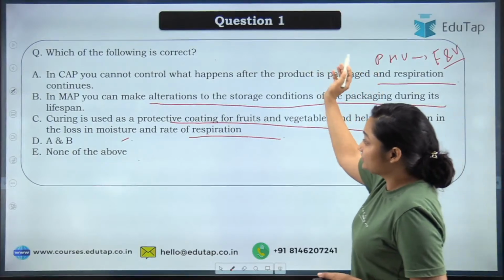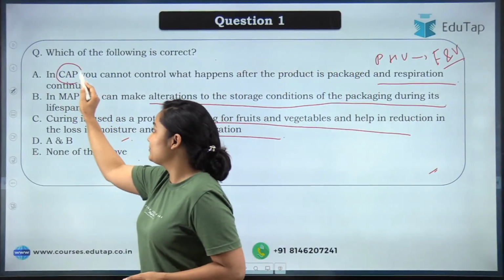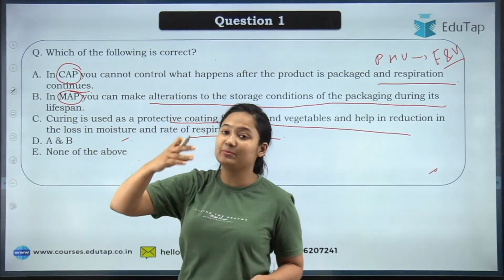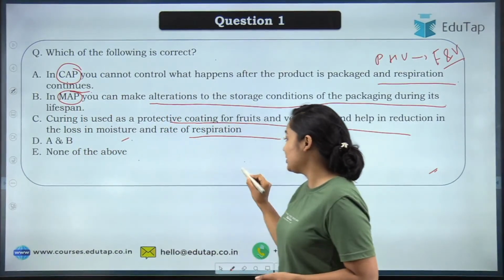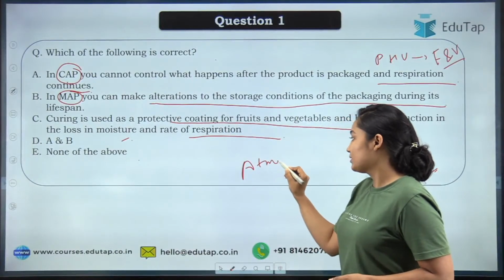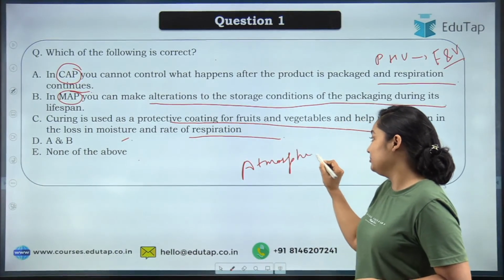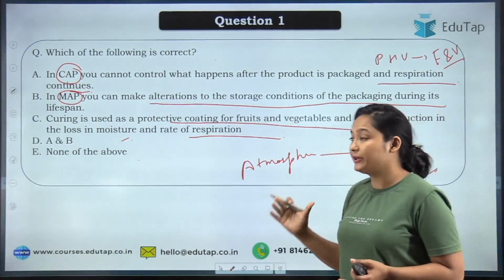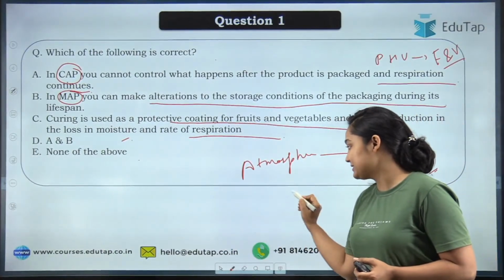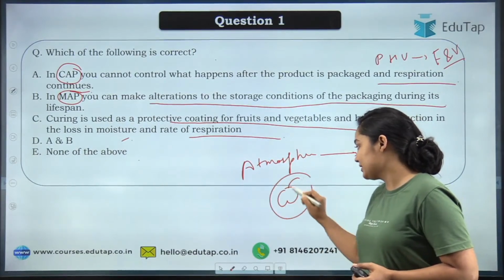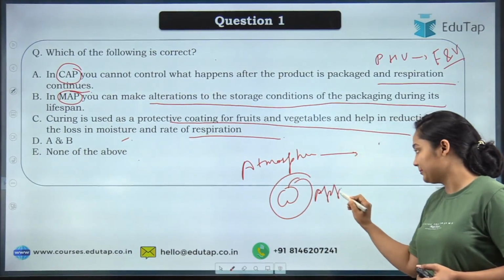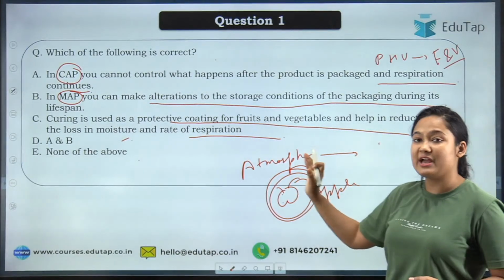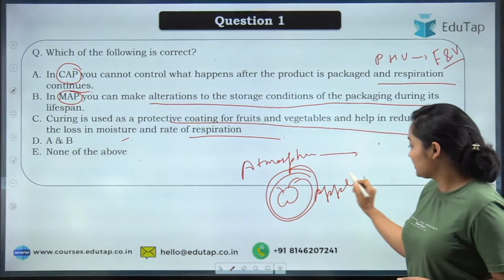See here, CAP is controlled atmospheric packaging, and MAP is modified atmospheric packaging. When we talk about the atmosphere, we mean the kind of environment that is in direct contact with our product. Let's say the product of concern is the apple that you have harvested. What kind of environment will be around the apple is your controlled environment.